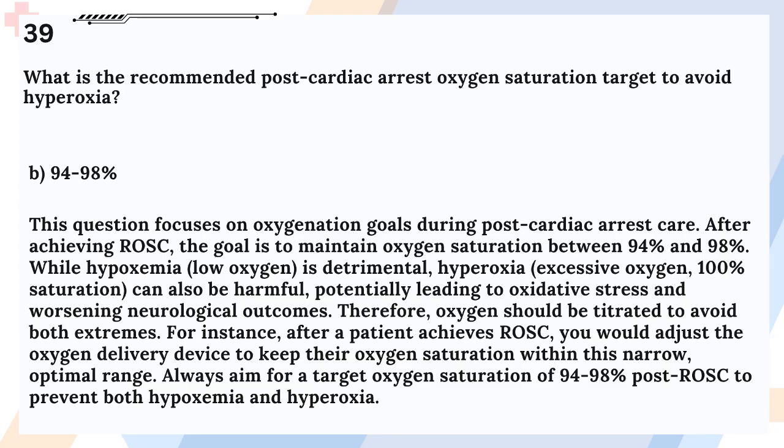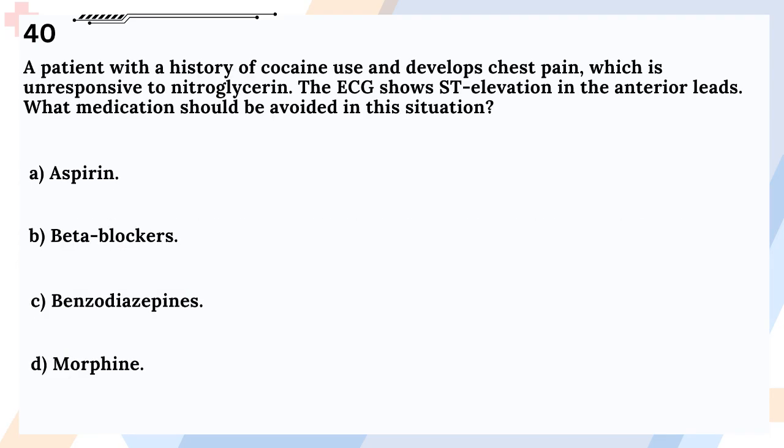For instance, after a patient achieves ROSC, you would adjust the oxygen delivery device to keep their oxygen saturation within this narrow, optimal range. Always aim for a target oxygen saturation of 94 to 98% post-ROSC to prevent both hypoxemia and hyperoxia. Question 40.